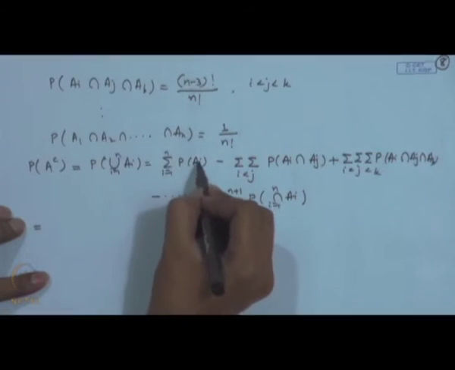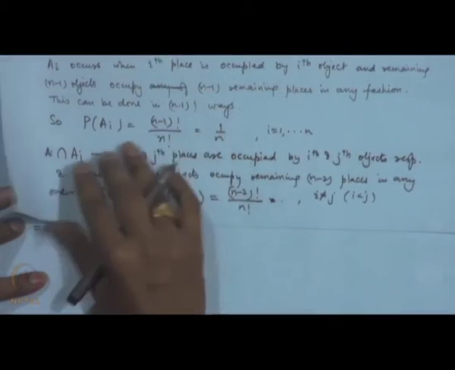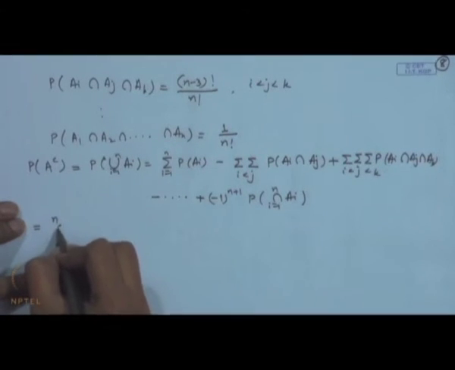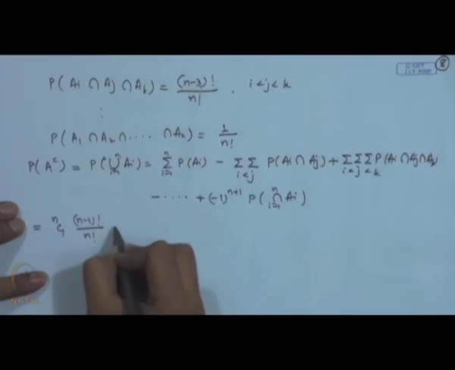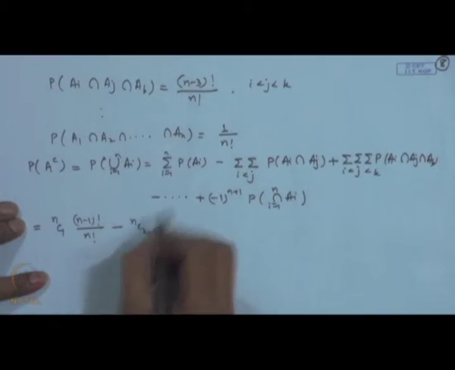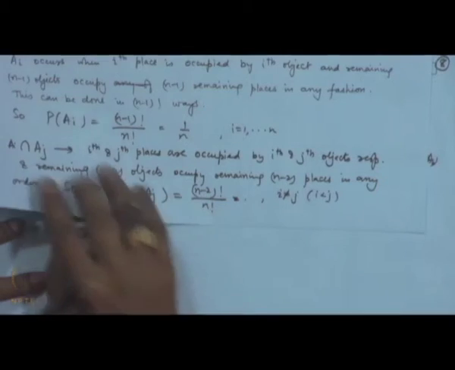So, now what is the probability of Ai? That was n minus 1 factorial by n factorial, and there are n terms. So, we write it as n c 1 times n minus 1 factorial by n factorial. Now, these are n c 2 terms, and the probability of Ai intersection Aj was n minus 2 factorial by n factorial.